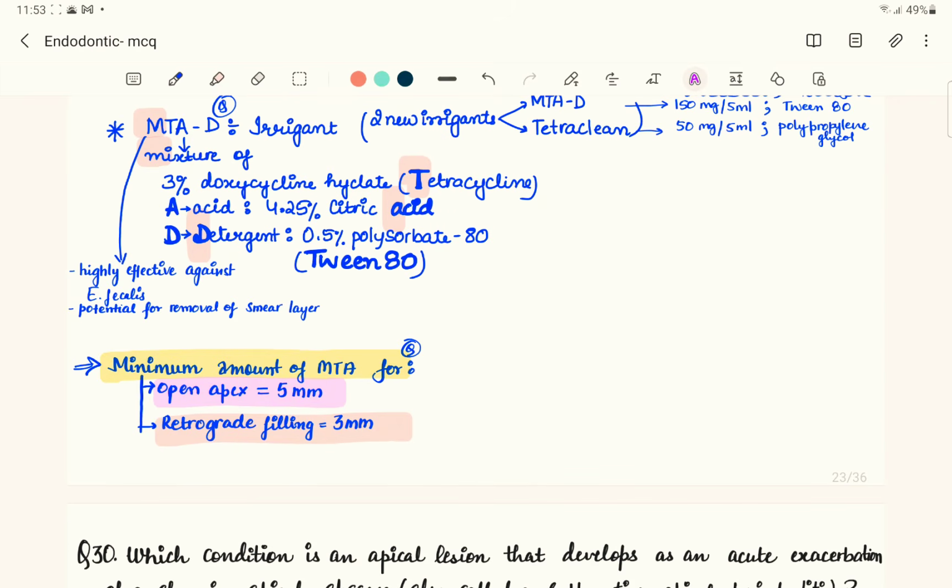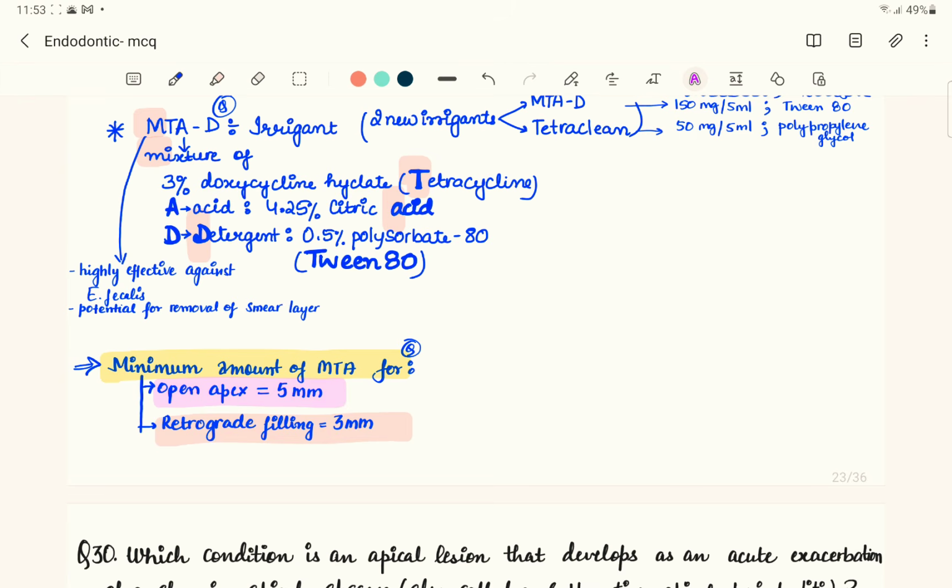The MTA has got a high pH, and this high pH of 12.5, and of fresh mix it is 10.2, makes a hard tissue barrier. It has got a sealing property, the superior sealing property. And also, one of the good things about MTA is that it reduces the inflammation because it forms a fibrous connective tissue and the cementum when it comes in contact with the periodontium. So this makes it a low level of inflammation.